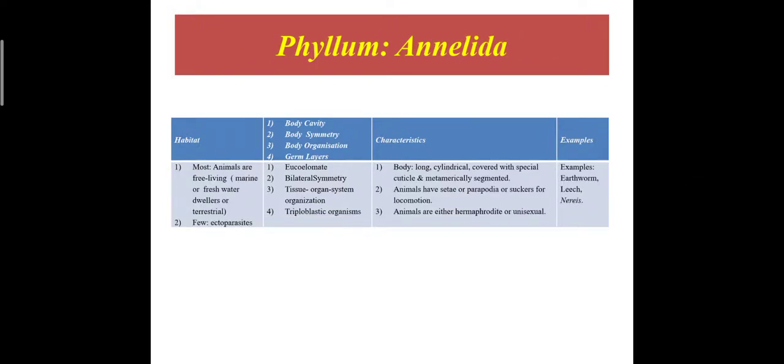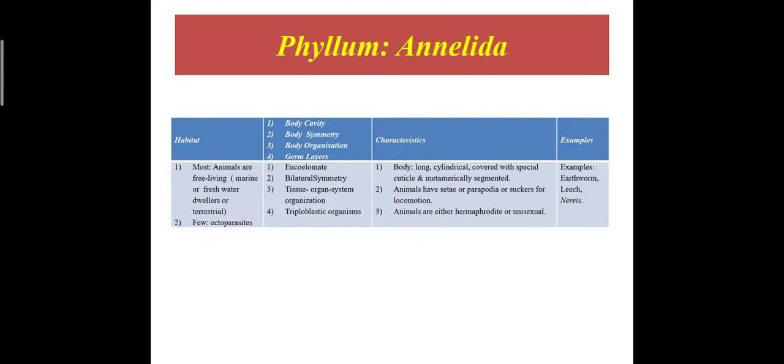Next phylum, phylum Annelida. Most animals are free living, that is marine or freshwater animals or terrestrial. Few animals are endoparasites. Body cavity: eucoelomate animals, bilaterally symmetrical, organ system body organization, and these animals are triploblastic organisms.